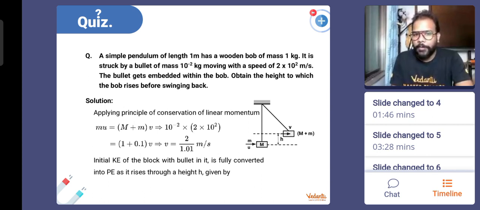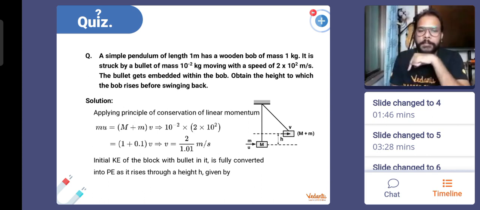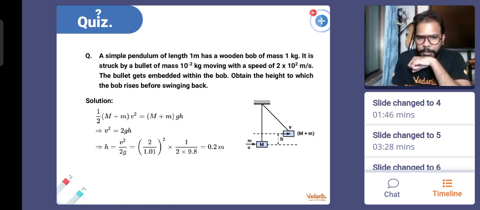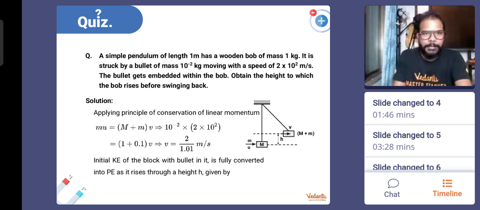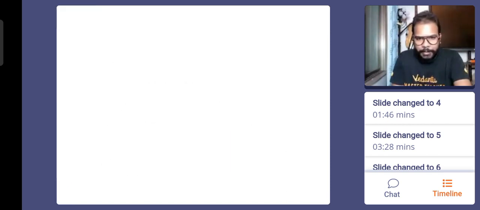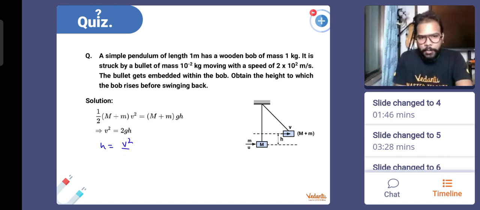So we found the value of velocity. By putting in the values, you will get this value as 2 upon 1.01, which is very close to 2 meters per second. Very close to that value we get. You can take it as 2 only. And then when we simplify, v squared by 2g, so this is 2 by 10, so 0.2. I will say that it is nearly equal to 2 meters per second, the velocity with which the combined mass starts to rise, and h is going to be v squared by 2g.